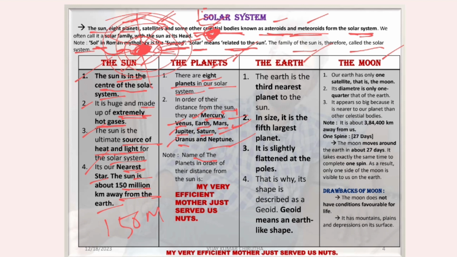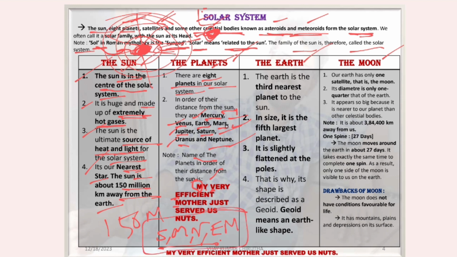Here M is Mercury, V means Venus, and E, efficient, means Earth. Mother means M, Mars.